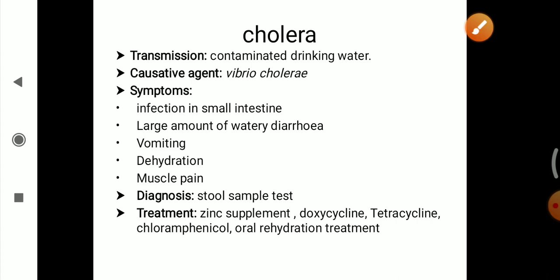The things we have to remember: transmission mainly comes from contact with contaminated drinking water. The causative agent responsible for cholera is Vibrio cholerae. Then the symptoms, then the diagnosis can be done by stool sample test and rapid dipstick test, and the treatment can be done by using antibiotics.